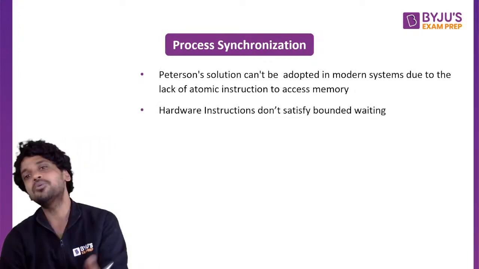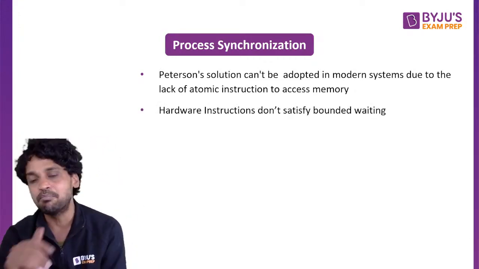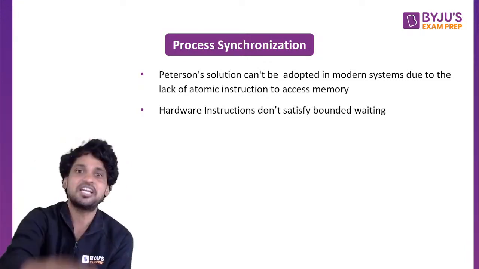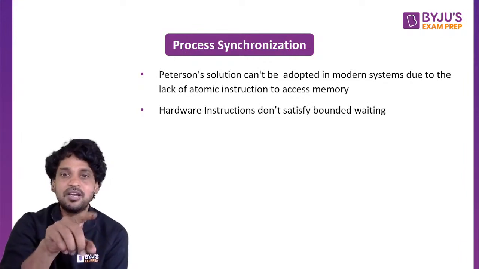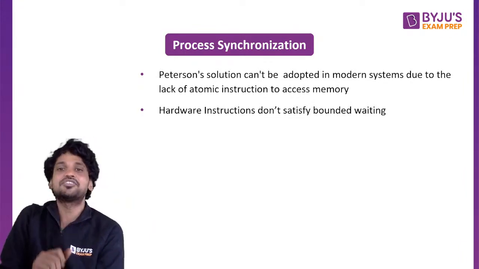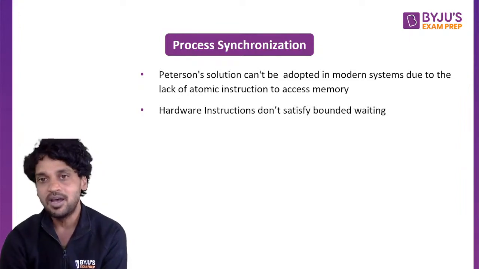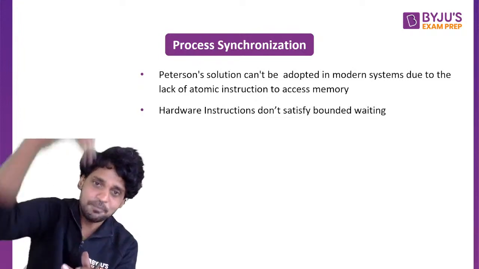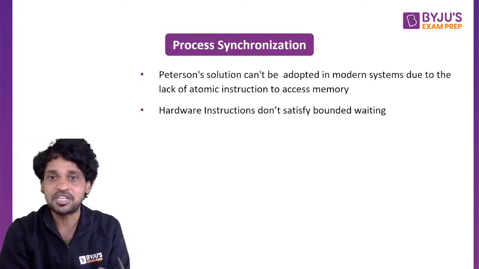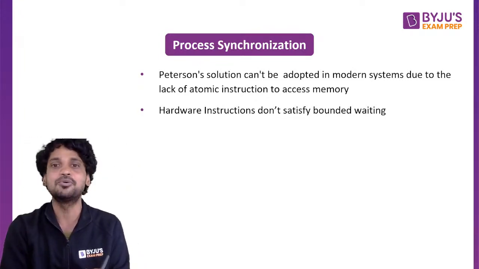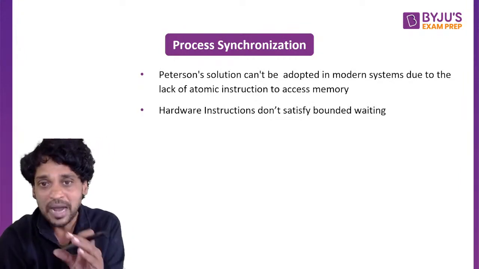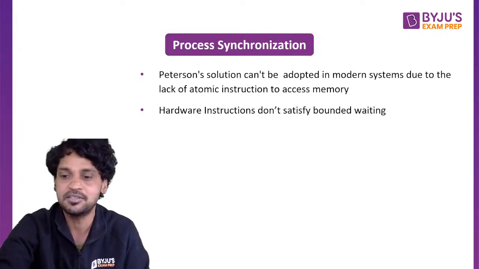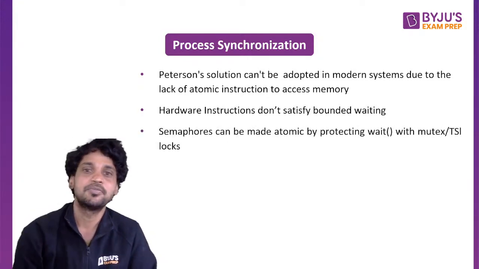Now you can go to hardware instructions such as test and set lock or compare and swap. Hardware instructions provide atomicity. Only one process will be able to access this hardware lock. But here the problem is hardware instruction doesn't satisfy bounded waiting. Bounded waiting must be attributed to the hardware instruction by the programmer itself. So the programmer needs to take additional care to attribute bounded waiting to hardware instructions such as TSL. How we are going to do that, we will see in the detailed session.